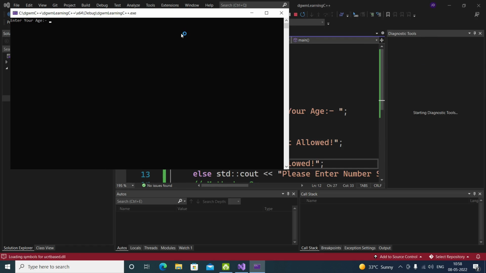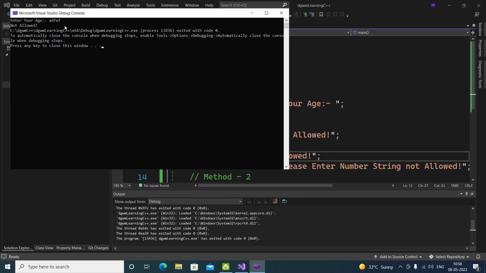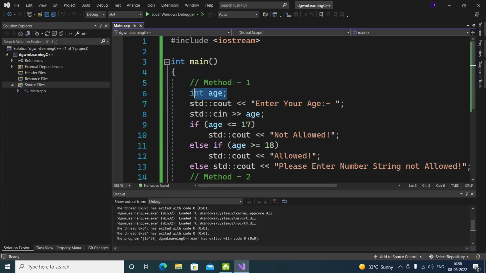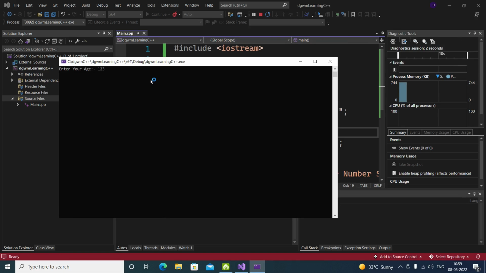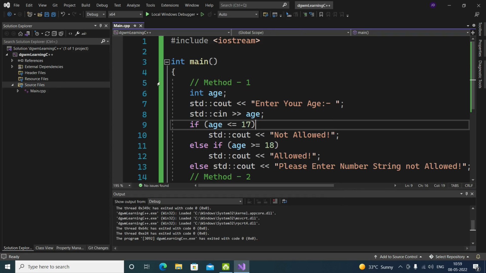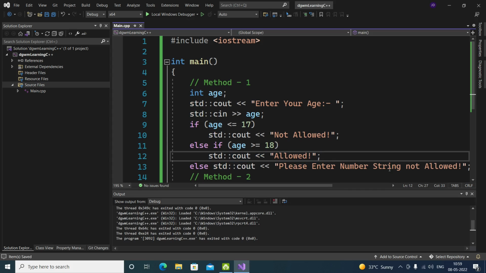So run it again. Why? Age is an integer. I don't know, maybe there are a lot of changes in that. Still I'm not getting it. It should work. Maybe the new version has something there.